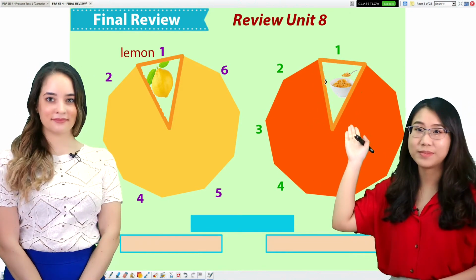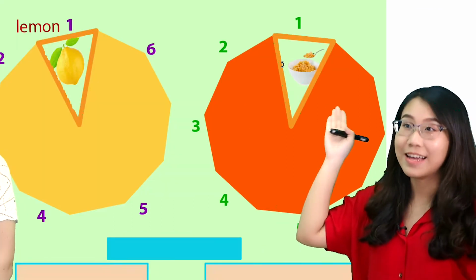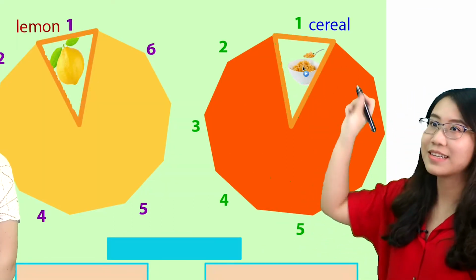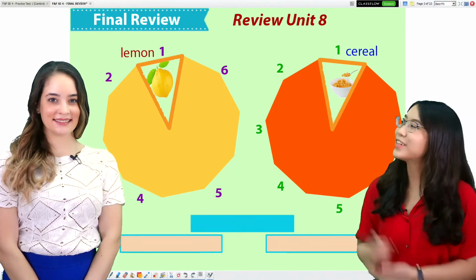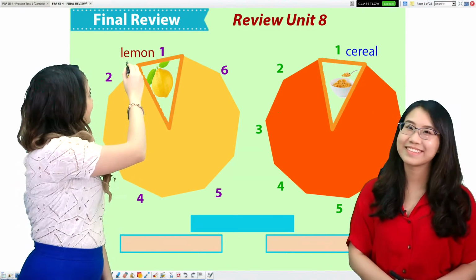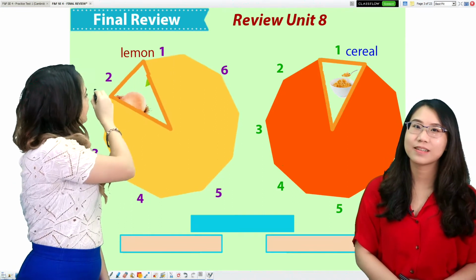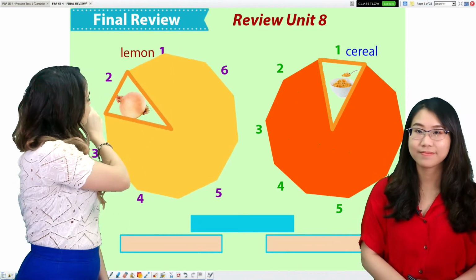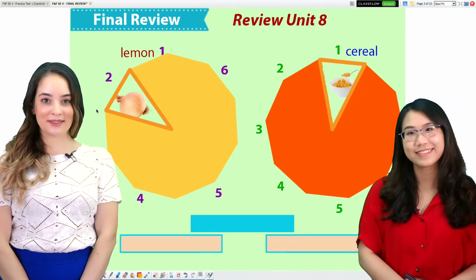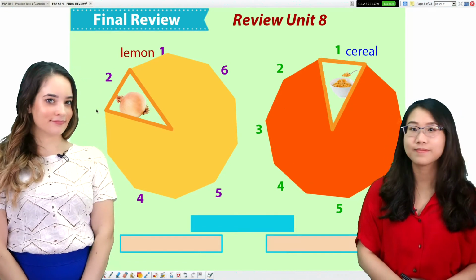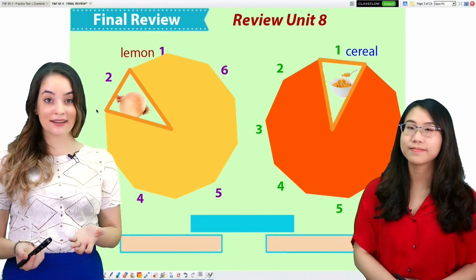Okay, now look. Do you remember this one? Exactly, it's cereal. Cereal. And now your turn. Great. How about this one? Do you remember?